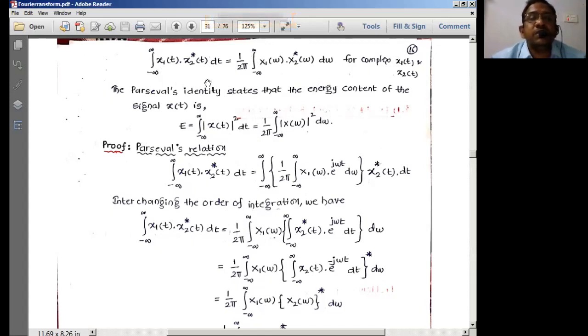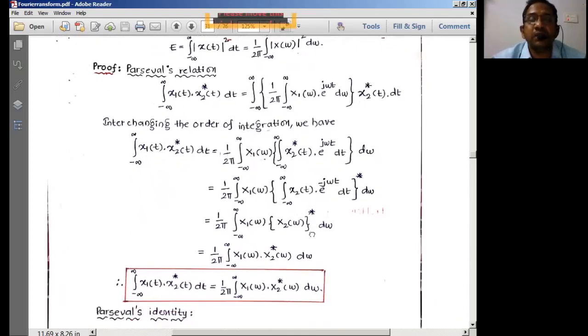This one is Parseval's theorem. This one is Parseval's identity theorem. So there are two theorems in this particular topic, both of which are important as far as the properties of the Fourier transform are concerned. Okay, let us go with the proof now.